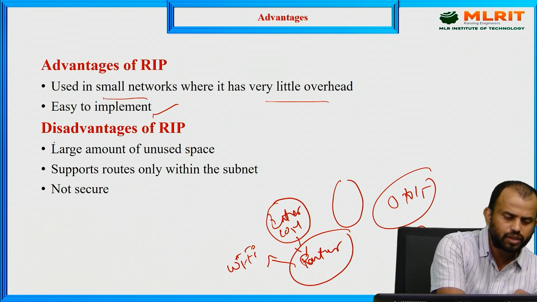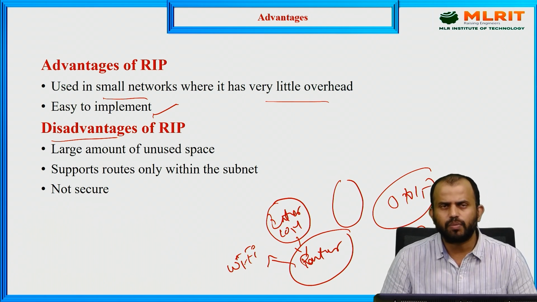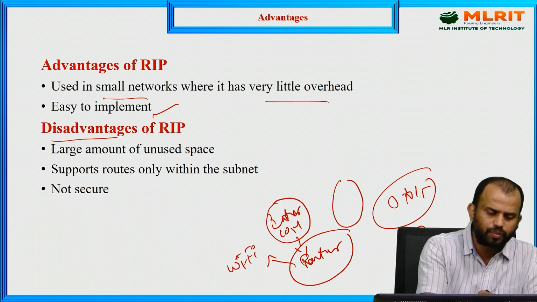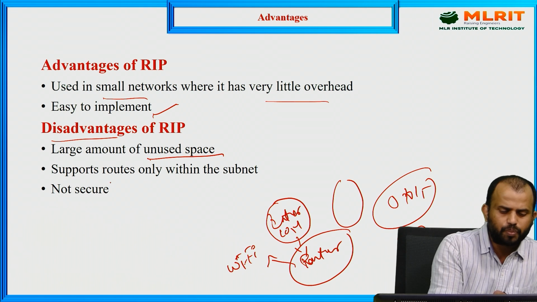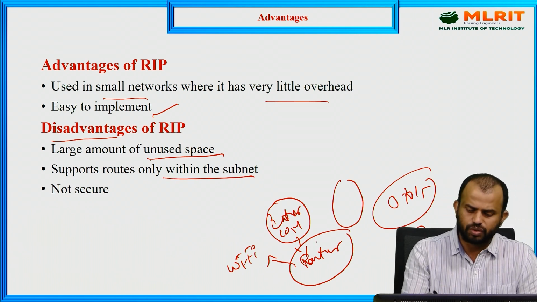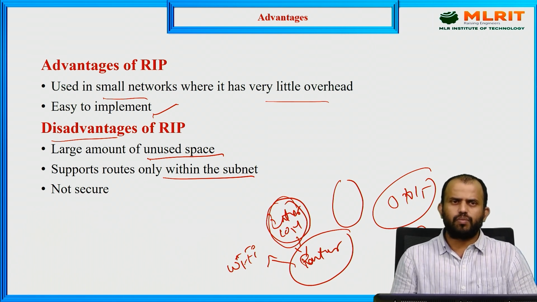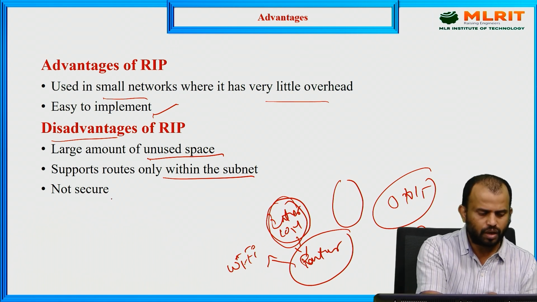What is the disadvantage? If we develop the routing information protocol, it is not feasible to use a large amount of information. We do not support a large unused space value. The next one is that it supports routers only within the subnet region. Networks in the intercom region or internet region are difficult to handle outside of it.